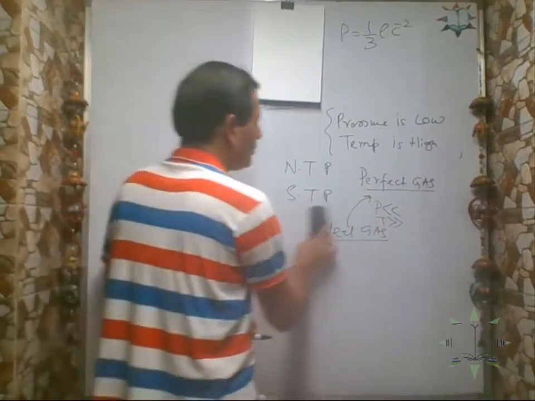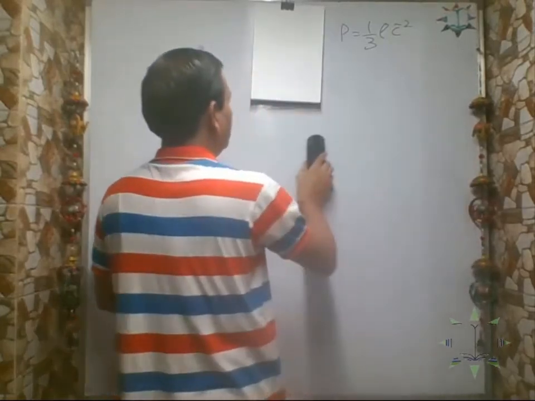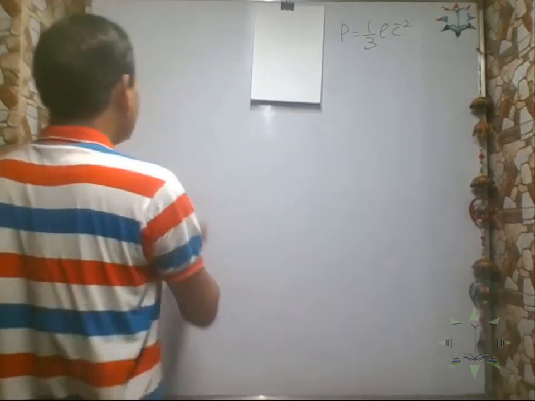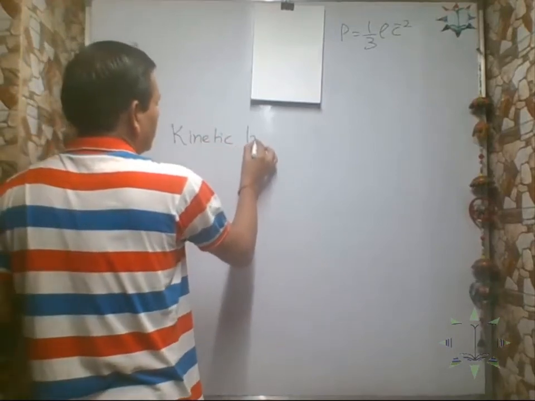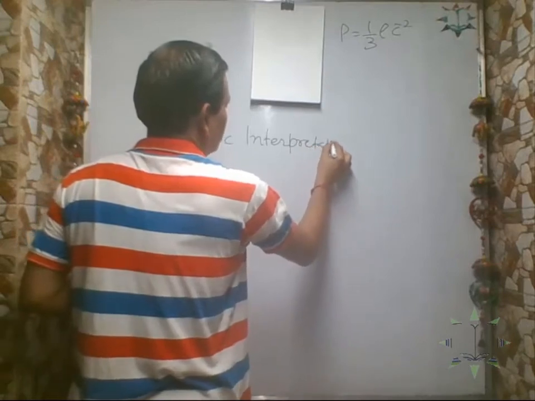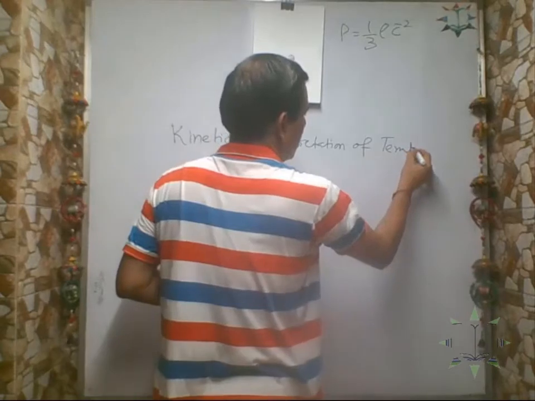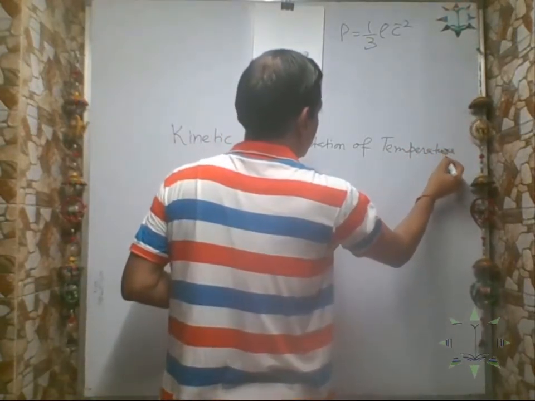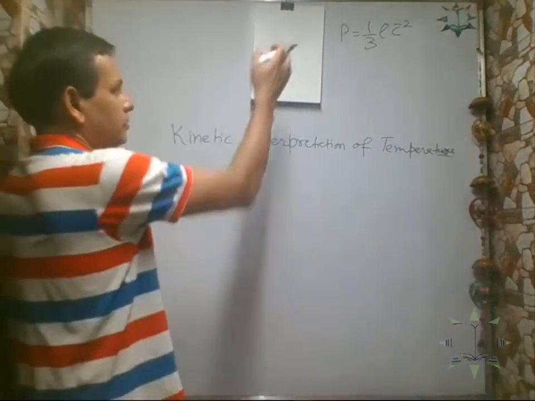Now we will see what temperature is in terms of kinetic theory. This is called the kinetic interpretation of temperature. What is temperature? What is the kinetic interpretation of temperature? Okay, let us see this equation.